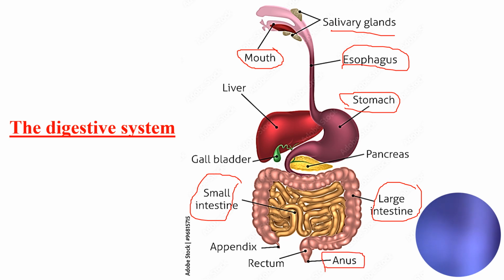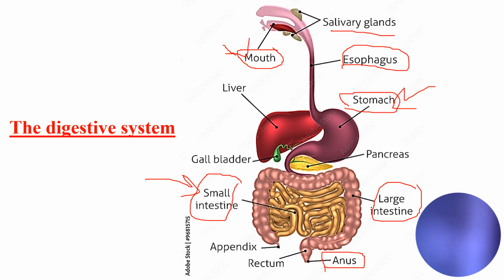Okay, we will be focusing on the three main organs: mouth, stomach, and small intestine, for a certain reason, because in the mouth there is a digestive juice, the same in the stomach and in the small intestine.